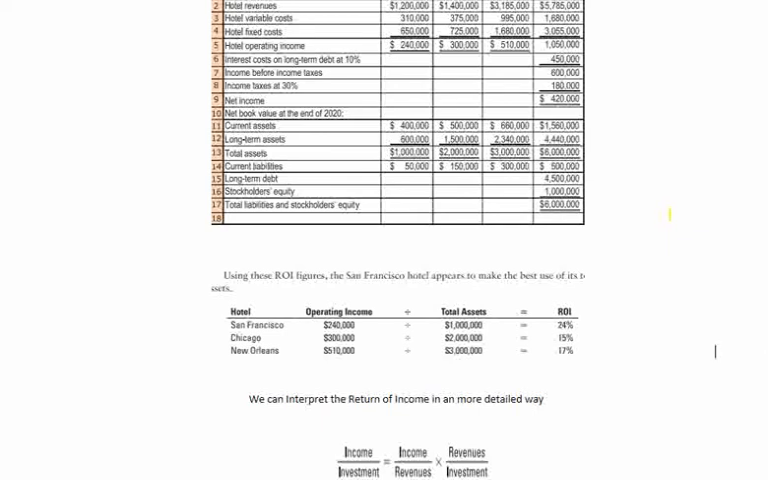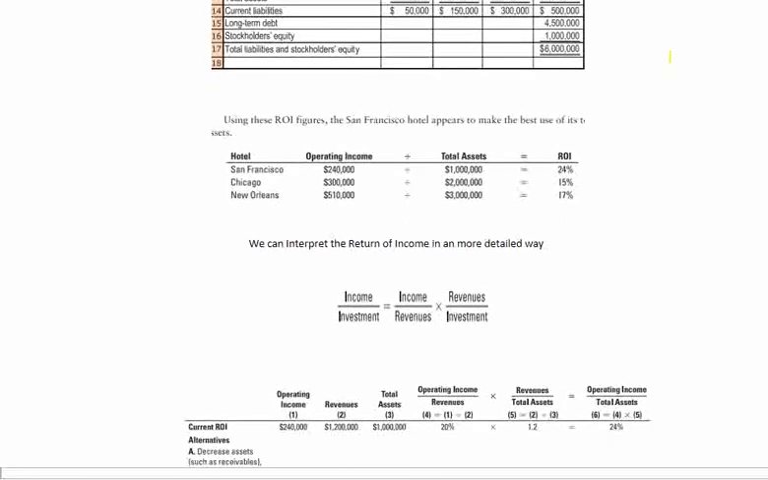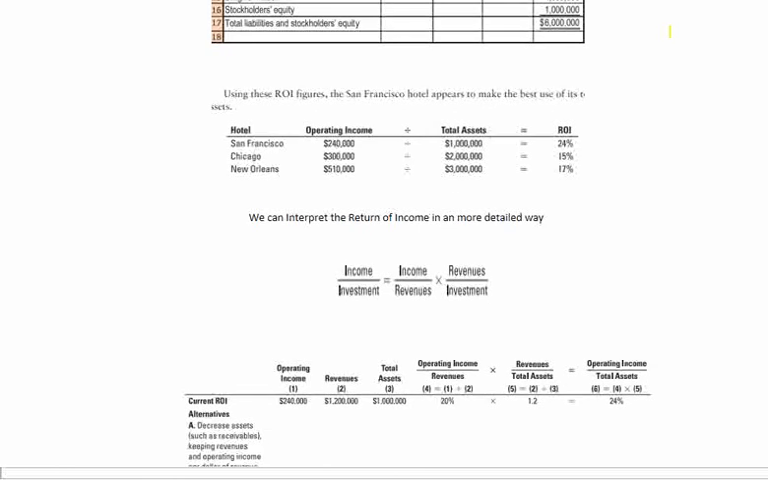What we interpret is how much income the total assets are generating. In this case, we can easily say that the San Francisco hotel is generating more operating income on its total assets. But there is one other method by which we can interpret this return on investment ratio. We can divide it into two parts: income divided by revenue, and revenue divided by investment.